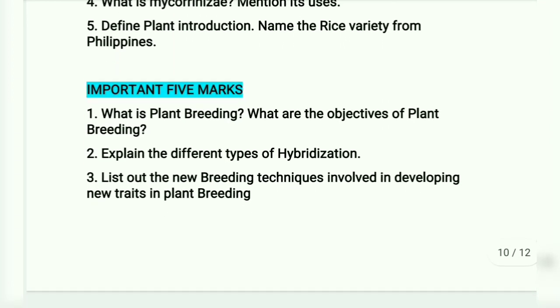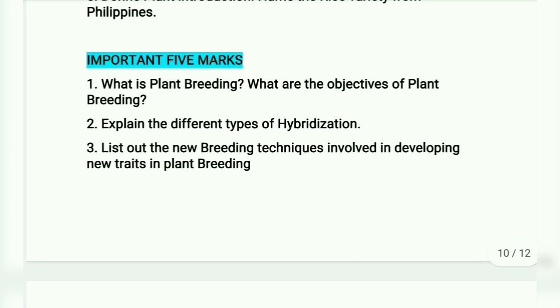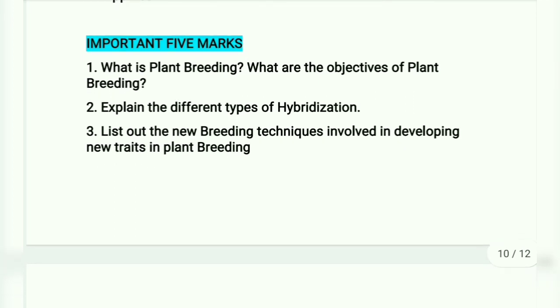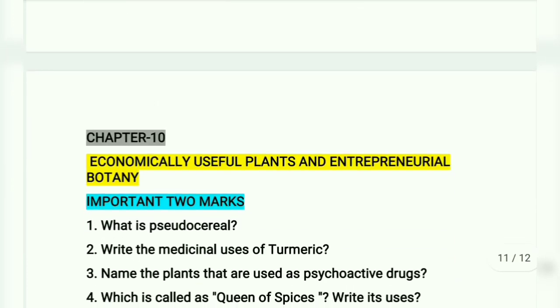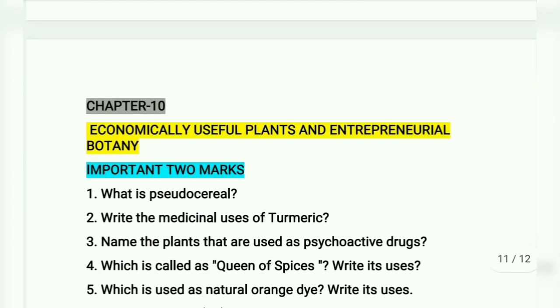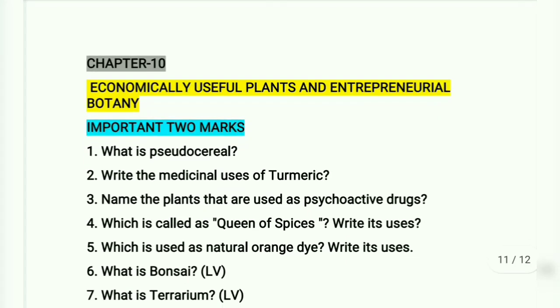Important 5 marks. What is plant breeding? What are the objectives of plant breeding? Explain the different types of hybridization. List out the new breeding techniques involved in developing new traits in plant breeding. Chapter 10 Economically useful plants and entrepreneurial botany.